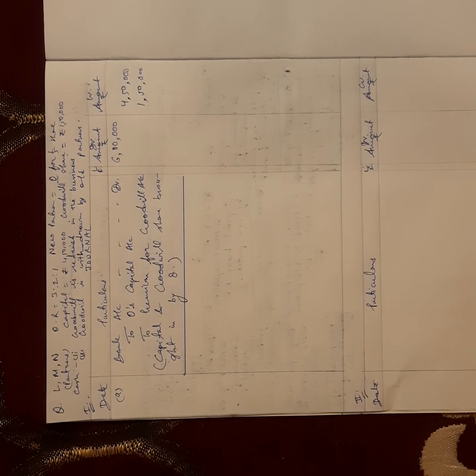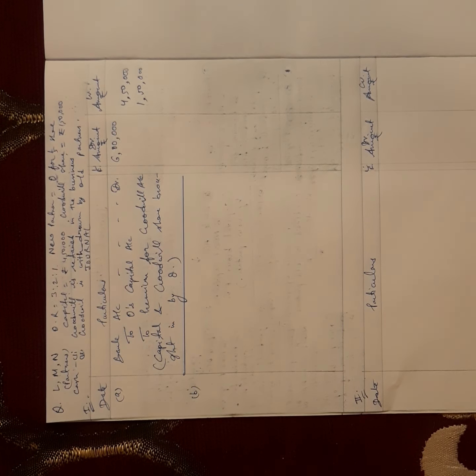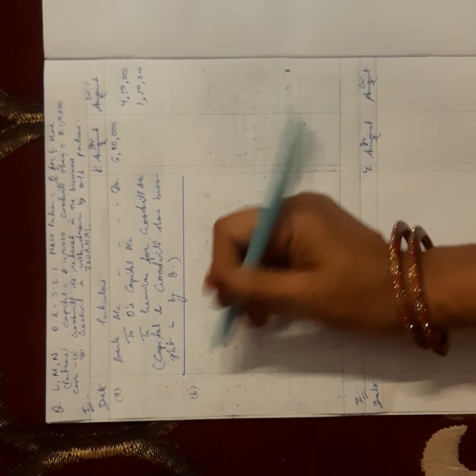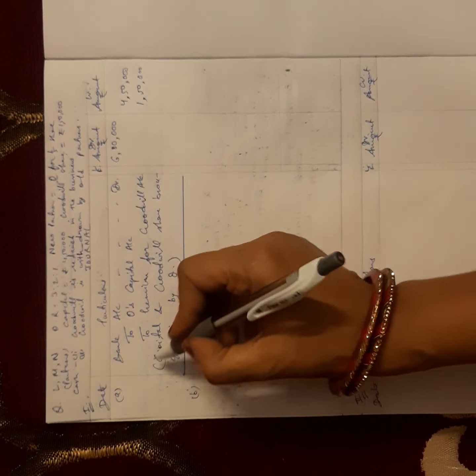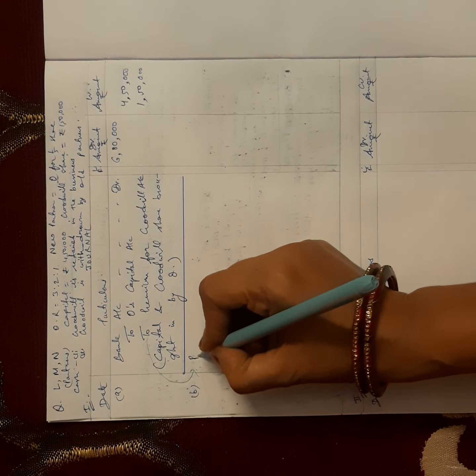Always focus on presentation, because I believe that if I have solved the sum correctly, I should not miss my marks. So what will the second journal be? This premium for goodwill account will be debited. So, premium for goodwill account debit.